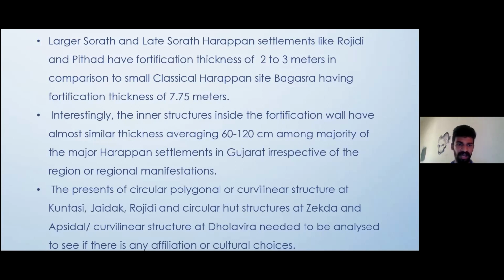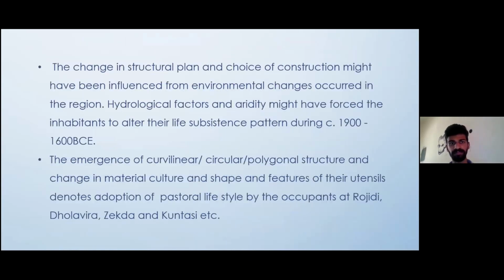The presence of circular, polygonal, or curvilinear structures at Kundasi, Jaidak, and Rojdi, circular hut structures at Surkotada, and an oblong curvilinear structure at Dholavira needs to be analyzed to see if there is any affiliation or cultural choice. The change in structural plan and choices of construction might have been influenced by environmental changes that occurred in the region.